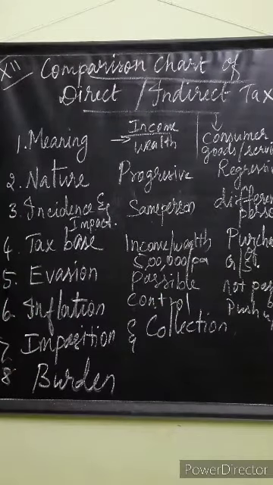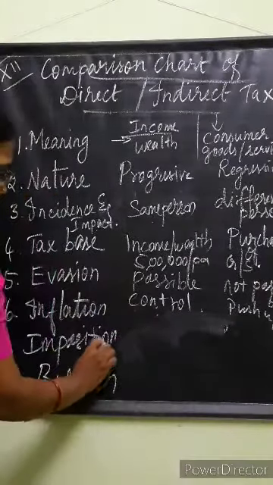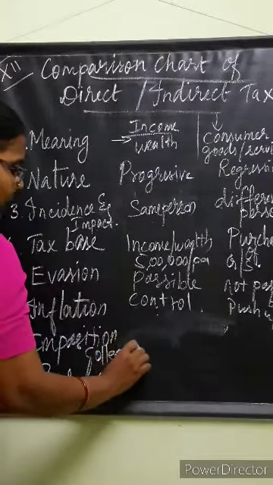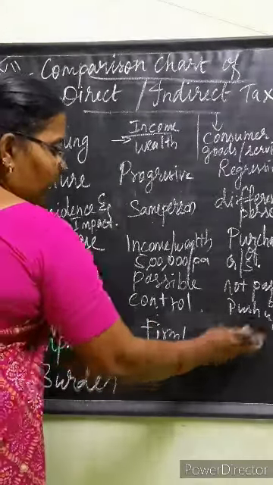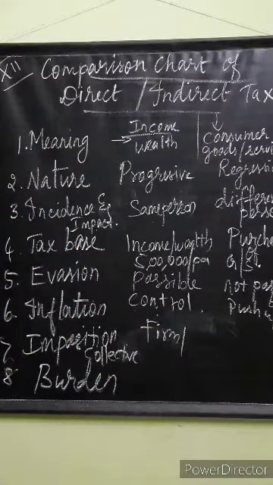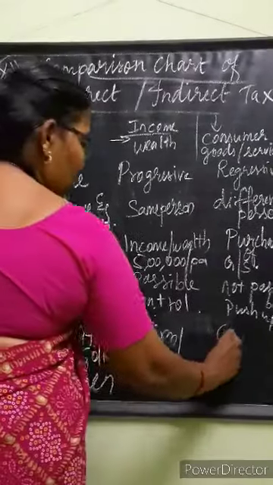Imposition and collection. Direct taxes, collection: it is individual, HUF, company and firm. It is collected from whom are they collecting? They are collecting from the individuals, firms and others, isn't it? Firms and individuals, they are paying. Here, the consumers are paying. That means it is imposed and collected from the consumer of goods but paid and deposited by the assessee. So it is imposed on consumers.